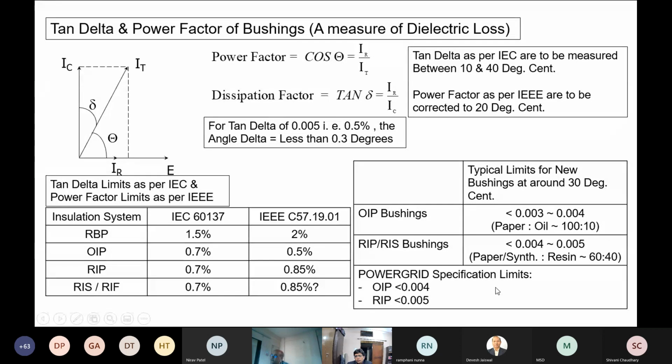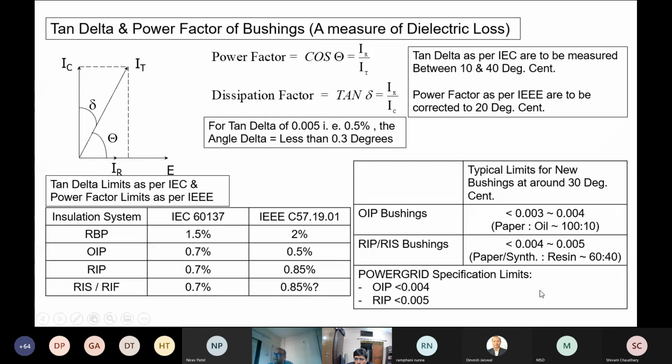Typically, the OIP bushings have very low tan delta values in view of the very low tan delta values of the oil, because it comprises oil as well as paper, whereas the paper to oil ratio is 100 to 10 on an average. Whereas in case of resin impregnated paper or RIS bushings, the paper to resin ratio is 60 to 40. So resin is substantial. That is the main reason.